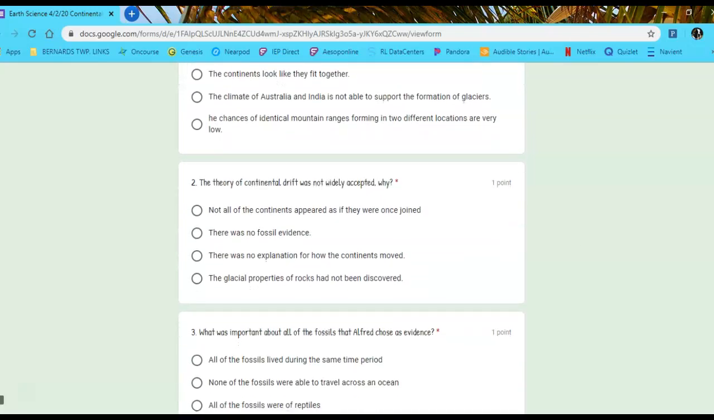Number 2. The theory of continental drift was not widely accepted. Why? A. Not all of the continents appeared as if they were once joined. B. There was no fossil evidence. C. There was no explanation of how the continents moved. Or D. The glacial properties of rocks had not been discovered.